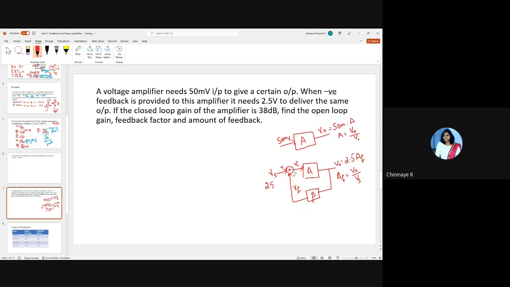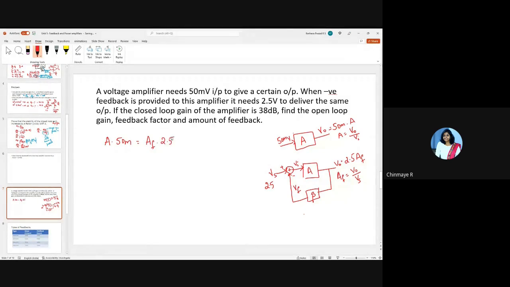If the closed loop gain of the amplifier is 38 dB, find the open loop gain. Since the question says these outputs are equal, I can write A times 50 milli is equal to AF times 2.5.